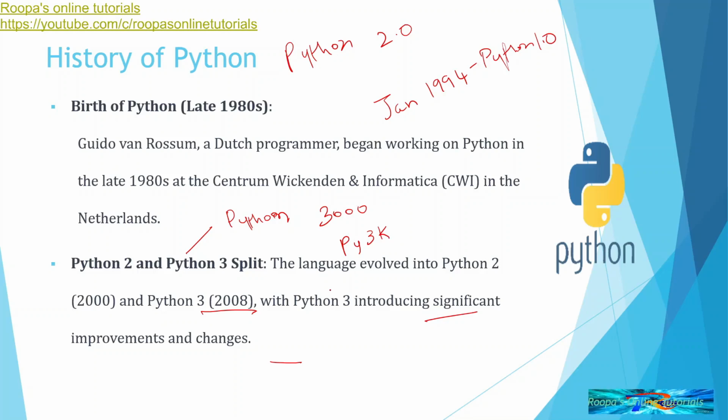It contained syntax which was consistent. After this, many versions of Python 3 were developed, 3.3, 3.4, 3.9, and the latest version is 3.11, which was released in October 22. In January 2020, Python 2 was officially deprecated.